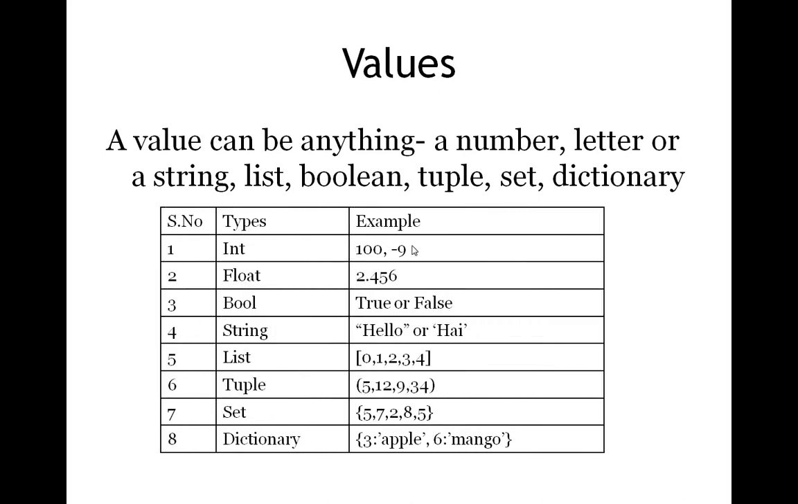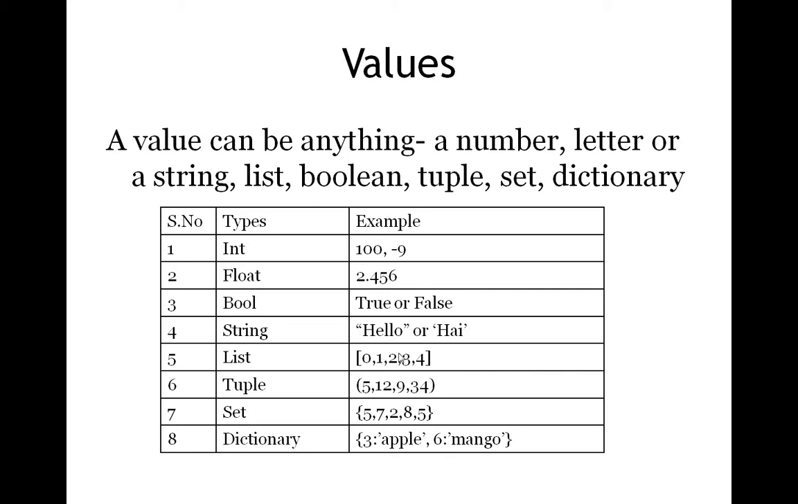So a value can be a number like this. It can be a positive or a negative number, and those are called integer types. If a value contains a decimal point number, it is called a floating point data type. And if a value is true or false, it is called a boolean type.